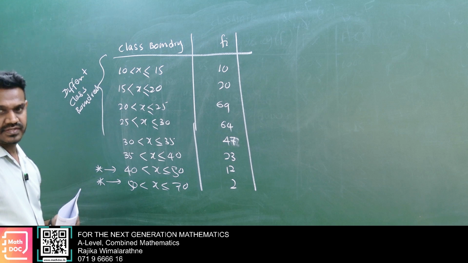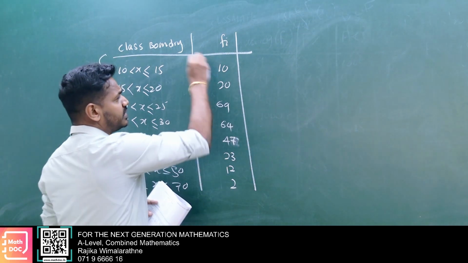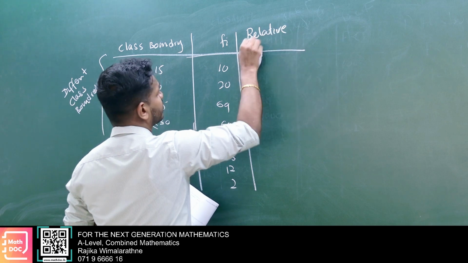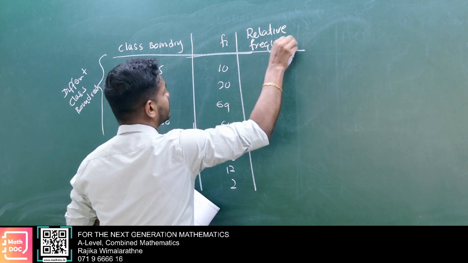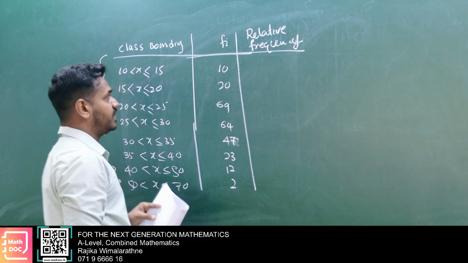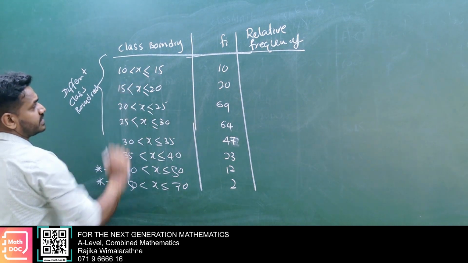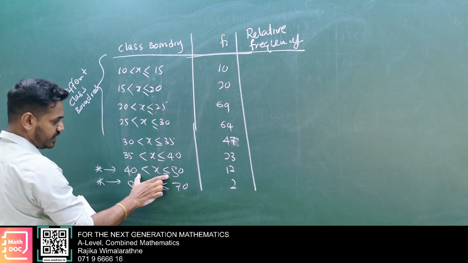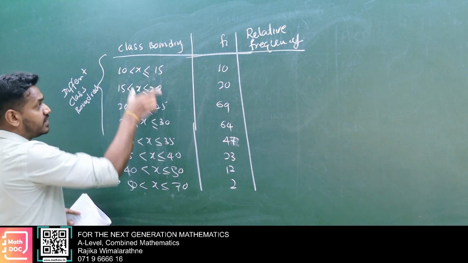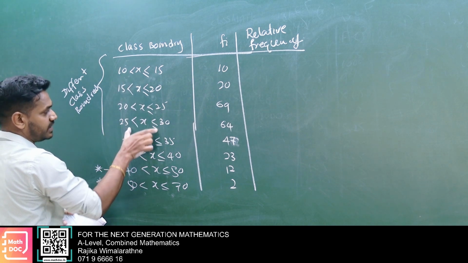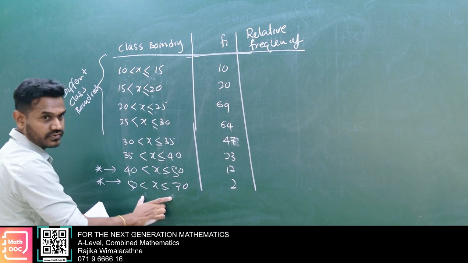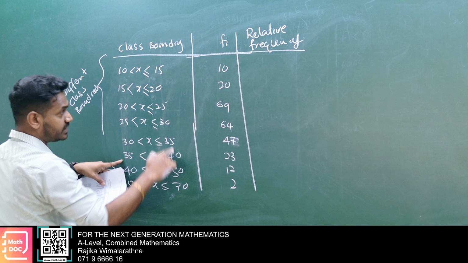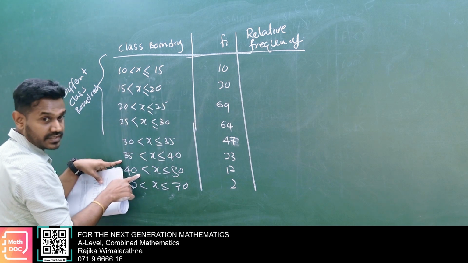Different class boundaries, okay? Then here you need to consider relative frequency. Here the class width is 5, no? Now check this: 5, 5, 5, 5, 5, 5, 10, 20. Here the ratio is 1, 1, 1, 1, 1, 1, 2, 4. Up to here the class width is 5, but here it has doubled, no?